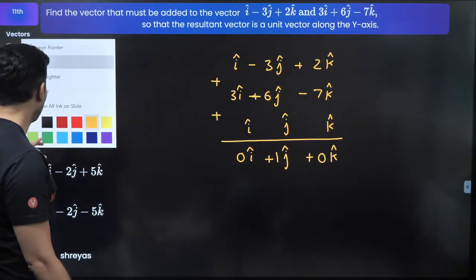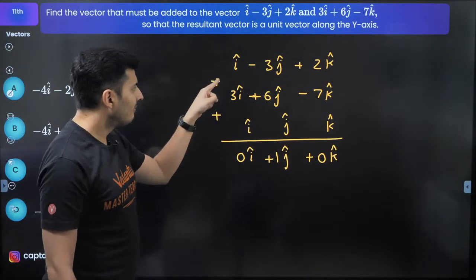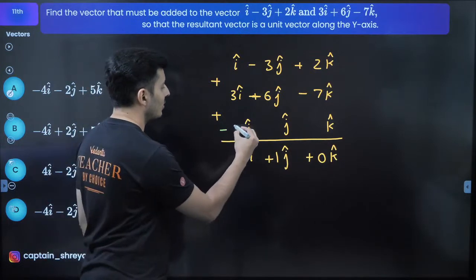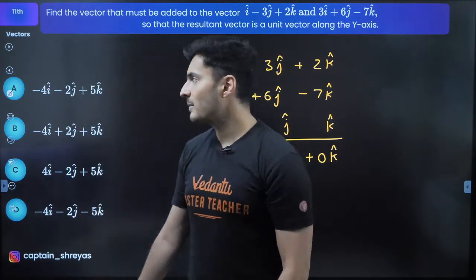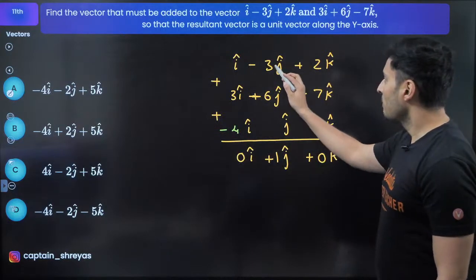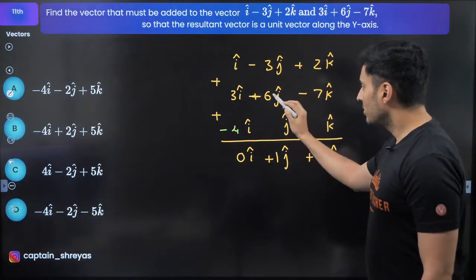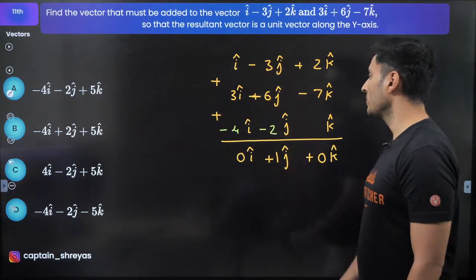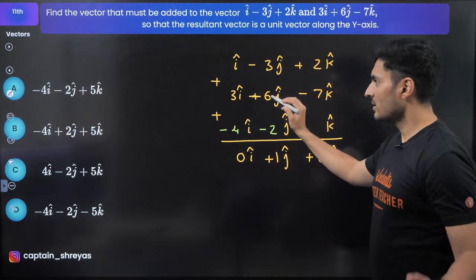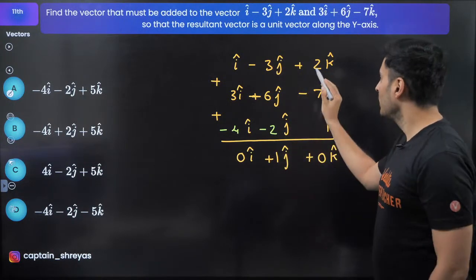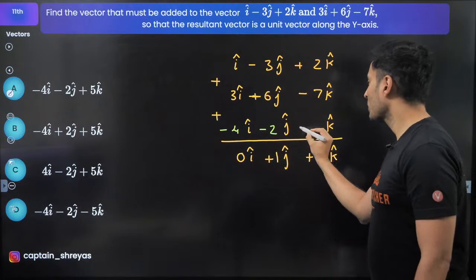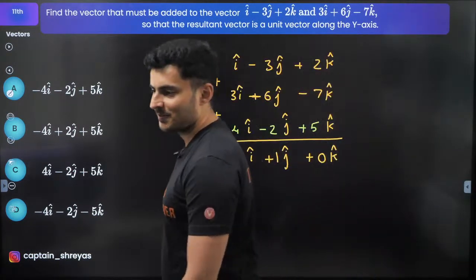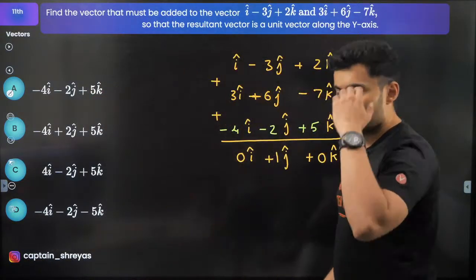Many people are saying A, I do not know. Let's see. 1 plus 3 plus something should give me 0. So obviously this should be minus 4, guys. Minus 3 plus 6 is plus 3. 3 plus something should give me 1. That is obviously going to be minus 2. 3 minus 2 is 1. 2 minus 7 is minus 5. So here if I put plus 5, I'll get 0. So I think that is option A, of course. Isn't it very simple? It's very logical.